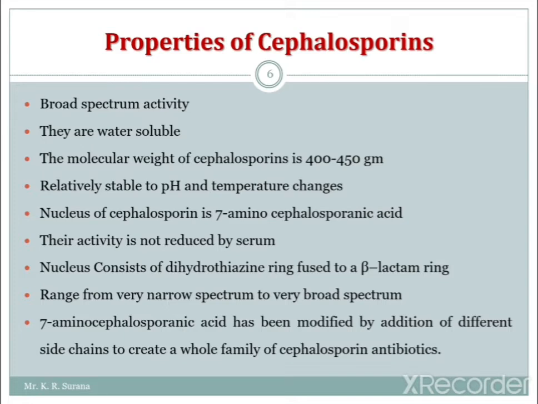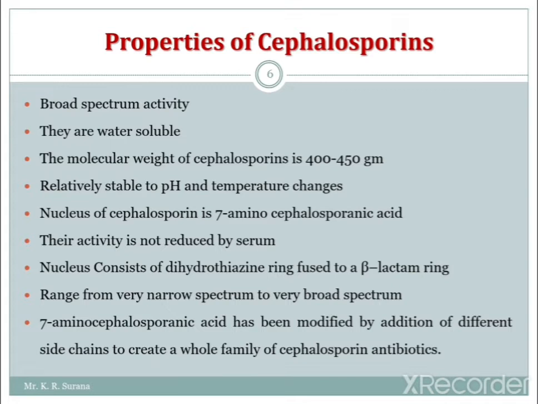Already we have seen the structure. The beta-lactam is the common structure which is necessary, and it is fused to the dihydrothiazine ring. These cephalosporins range from very narrow spectrum to very broad spectrum. 7-aminocephalosporanic acid has been modified by the addition of different side chains to create a whole family of cephalosporin antibiotics, like the penicillins we have already seen. At the acylamino side chain we substitute different substituents and get a number of derivatives.